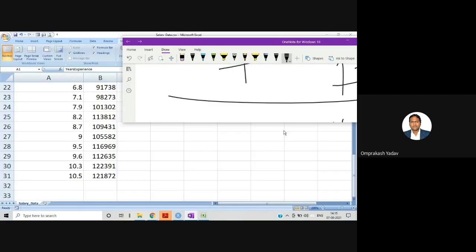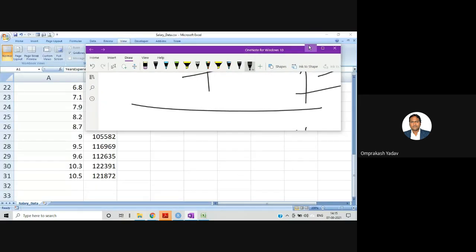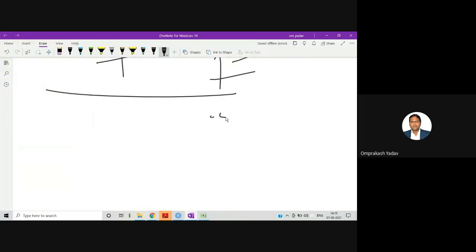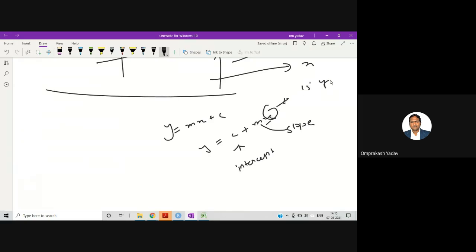So that is your slope. Once we have both the values, then obviously if any unknown value x is entered, let's say 15 years, then it will be able to calculate the y value.